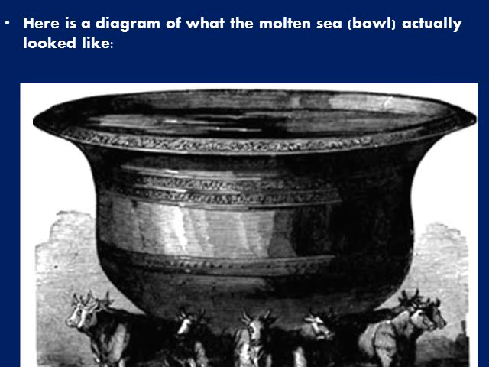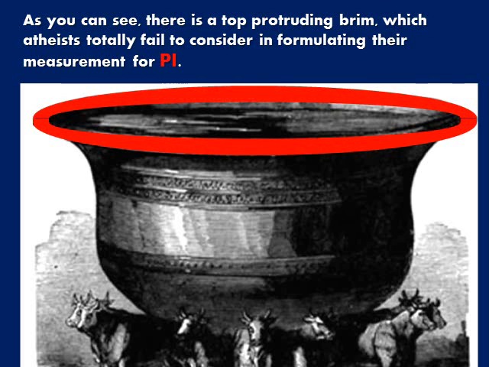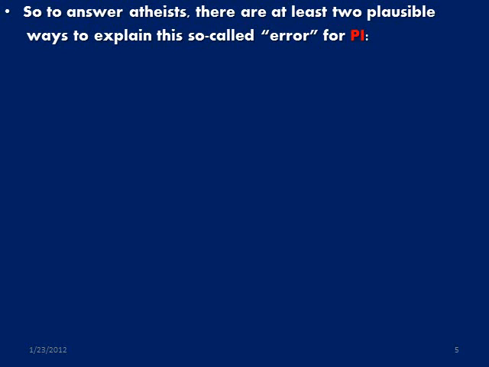Here is a diagram of what the molten sea actually looked like. As you can see, there is a top protruding brim, which atheists totally failed to consider in formulating their measurement for pi. So to answer atheists, there are at least 2 plausible ways to explain this so-called error for pi.